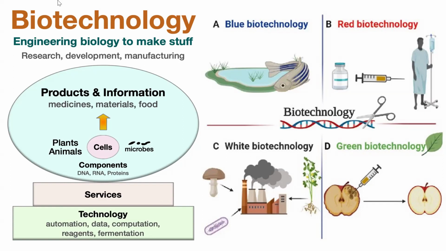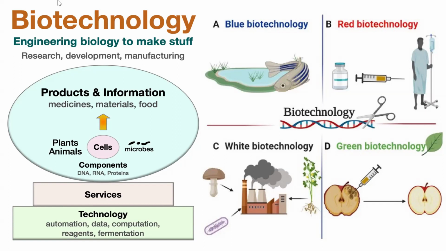In the case of red biotechnology, it's a type of biotechnology that uses living organisms to produce a product that is of medical importance. It can be drugs, it can be vaccines. So in the case of red biotechnology, you are using a biological system to generate a product that is of health importance, like drugs and vaccines.